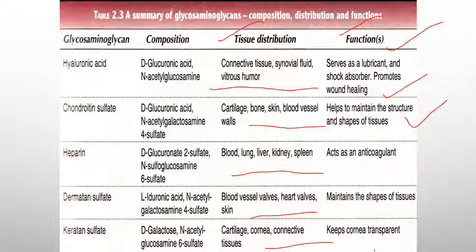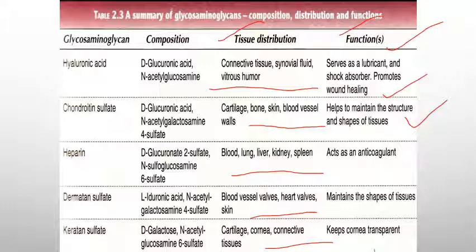It consists of repeating galactose and N-acetyl glucosamine units. It was first isolated from the cornea, specifically keratan sulfate 1, and keratan sulfate 2 was first isolated from cartilage. The main role of keratan sulfate, specifically keratan sulfate 1, is that it keeps the cornea transparent.